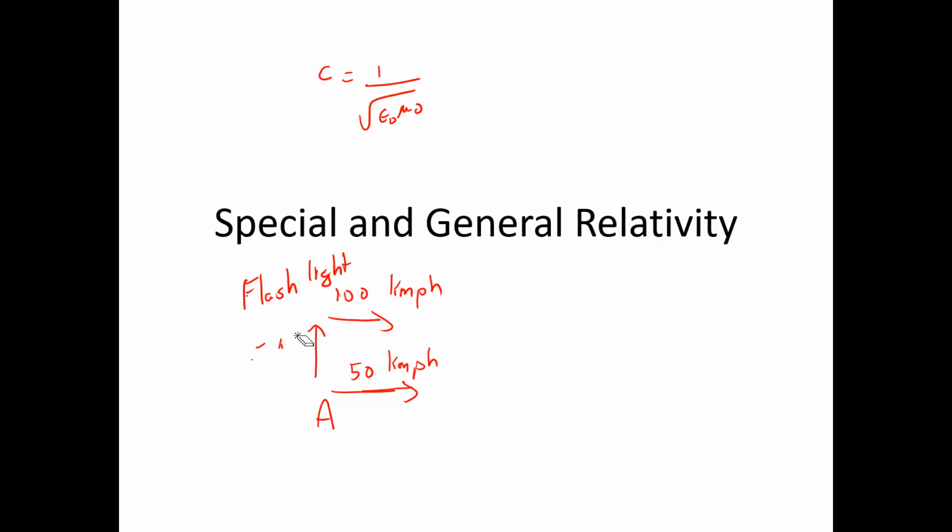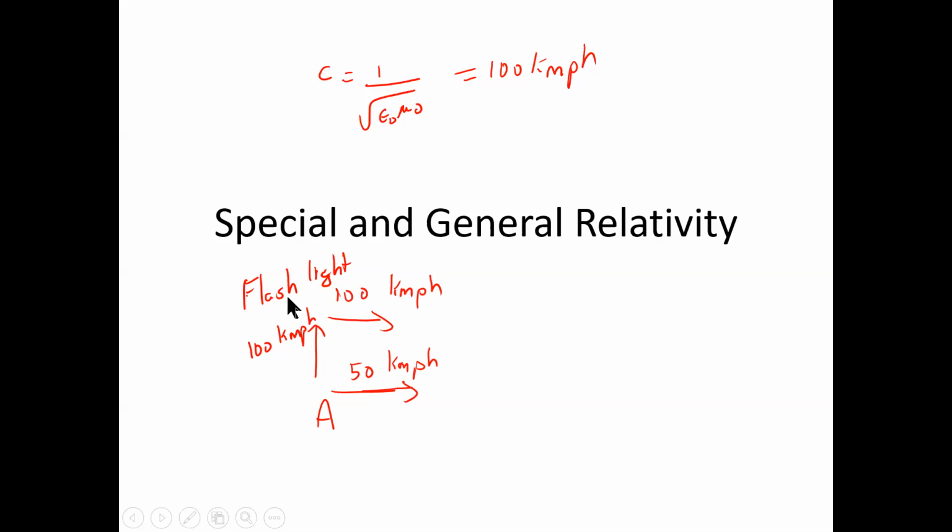So whoever observes it from any reference frame is going to observe the speed of light as 100 kilometers per hour, even though this person is traveling at 50 kilometers per hour.